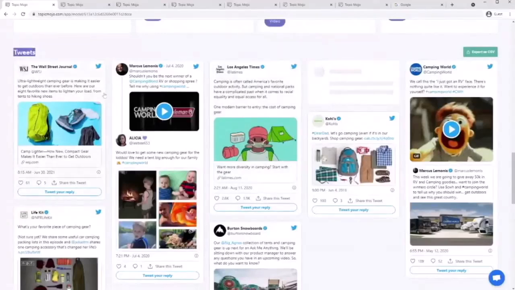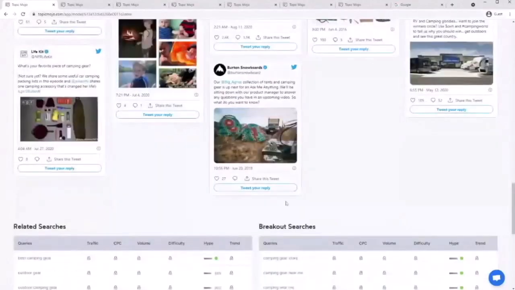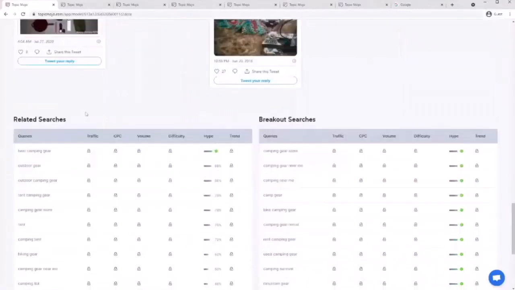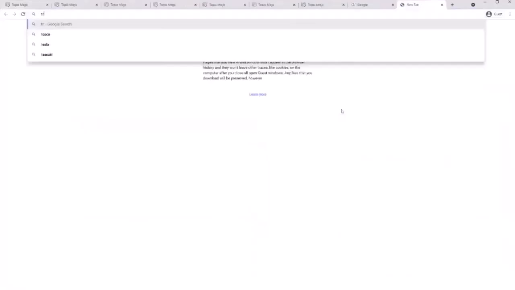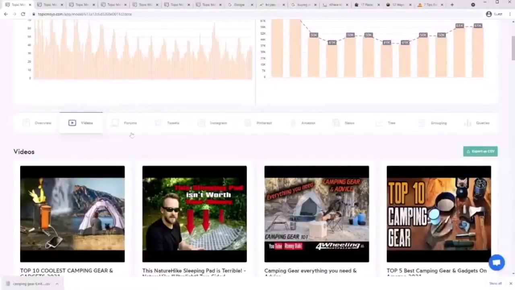Tweets help me figure out what is the latest conversation going around the topic that I'm looking for. These would pretty much help me to figure out what kind of angle I would take against it, for it, what to avoid, what to further add into my content piece. Related searches and breakout searches are from Google Trends directly. Let me there at one click.